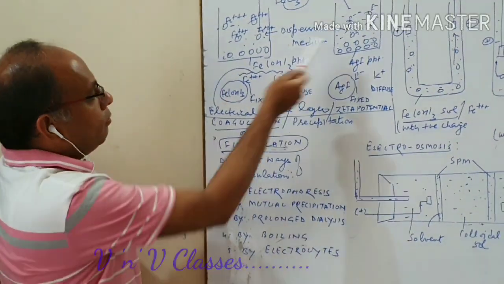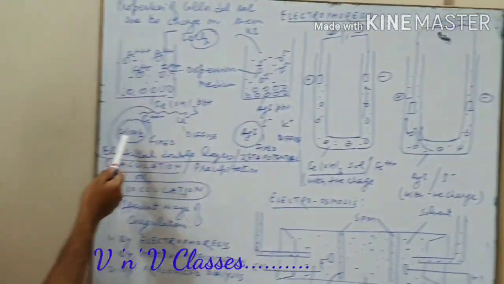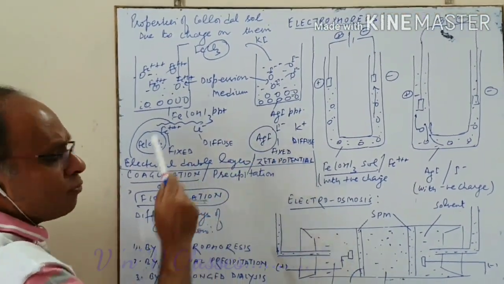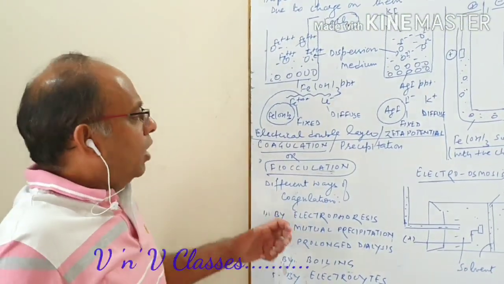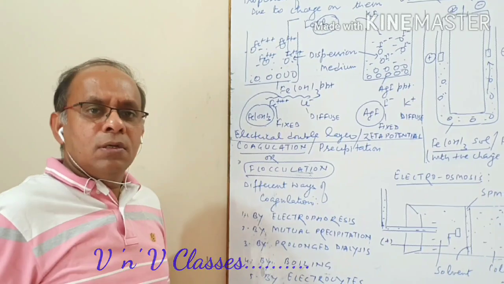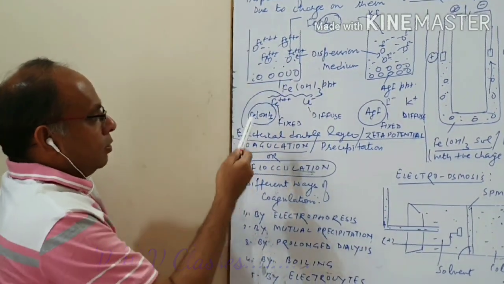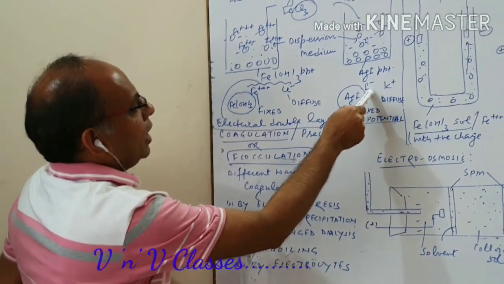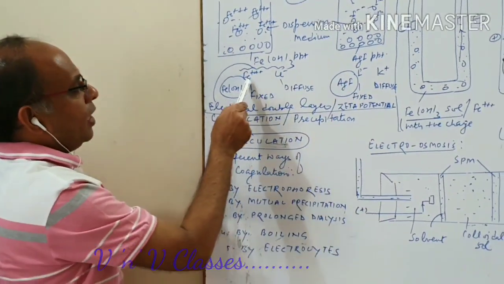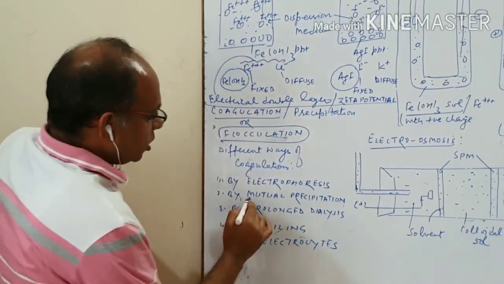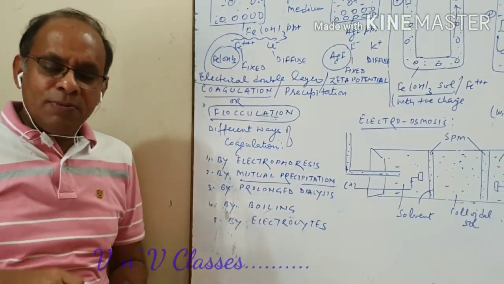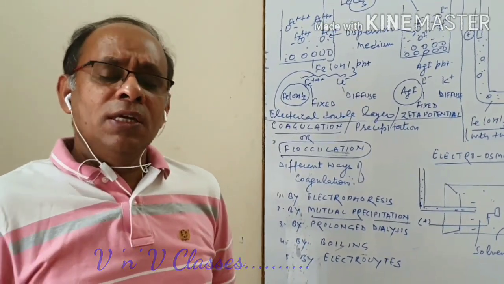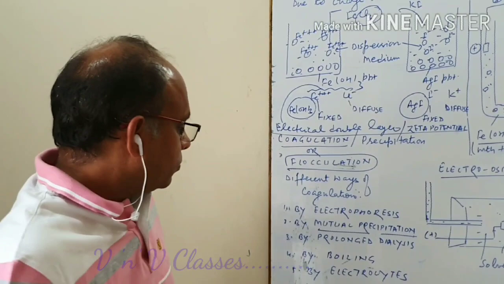Similarly, there are two good examples. We have one colloidal sol where colloid particles have positive charge, and another colloidal sol where colloid particles have negative charge. If we mix them together, they neutralize each other. Colloid particles of ferric hydroxide having positive charge get neutralized by the iodide negative ion of silver iodide, and it is neutralized by the ferric ion. This is called mutual precipitation. Mutual precipitation means that when two oppositely charged colloid particles are mixed, they settle down together, and coagulation takes place.